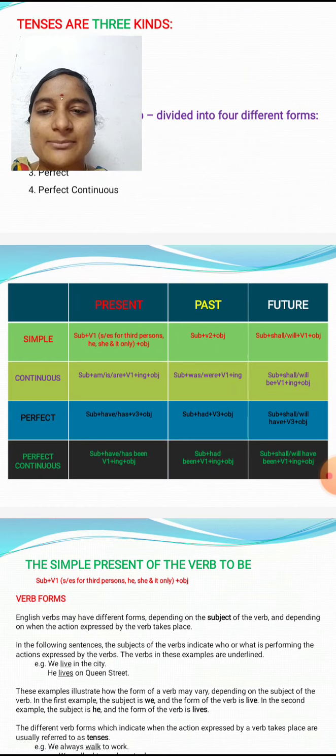In simple present tense the formula is subject plus v1 plus s or es added, then plus object. In past tense, subject plus v2 plus object. In future, subject plus shall or will plus v1 plus object.